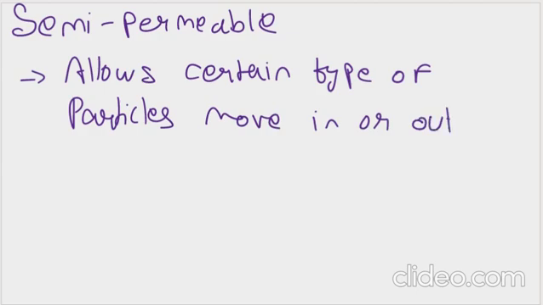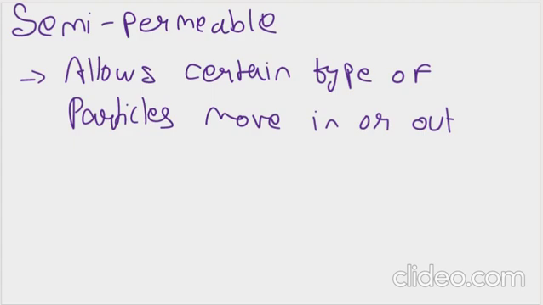So if anything has to go inside the cell, the semi permeable membrane, the cell membrane, will determine whether it will go or not, whether it is safe to go inside or not. Or if anything from inside of the cell wants to come outside, that also the semi permeable membrane controls; it will allow just certain particles to move in or out.